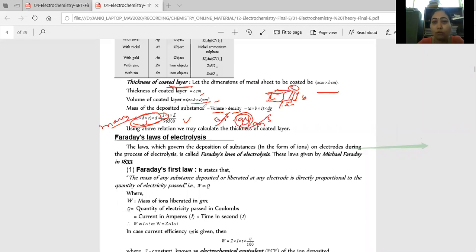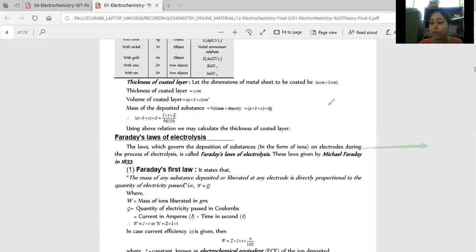This is useful from a calculation point of view. Once equal to that is not that much of a big deal, but you should know that if the dimension of an object is given to you, then you can directly use that dimension to calculate the mass. If it is given, you can also find out its volume. Right? Now next one, what are Faraday's laws?